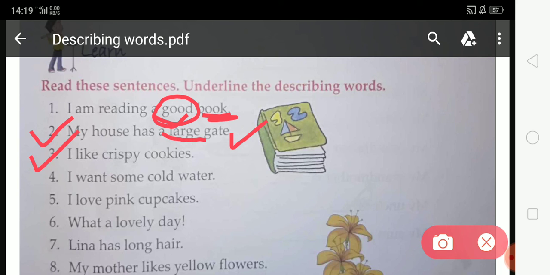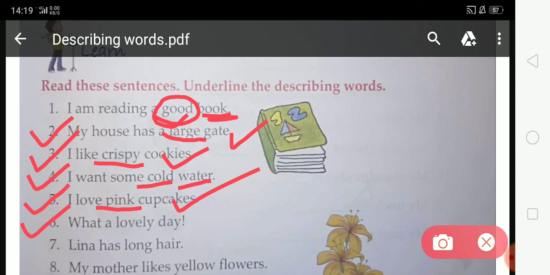Come on, third. I like crispy cookies. So students, what is the naming word in this sentence? Cookies. And what tells us more about the cookies? Crispy. Now come on, fourth. I want some cold water. Here, what is the naming word in this sentence? Water. And what tells us more about water? Cold. So students, you have to underline cold. Now come on, fifth. I love pink cupcakes. What is the naming word in this sentence? Cupcakes. And what tells us more about cupcakes? Pink. So students, you have to underline pink.